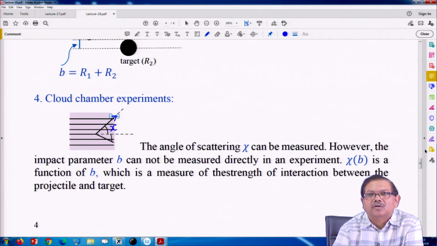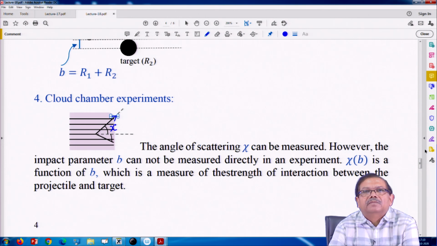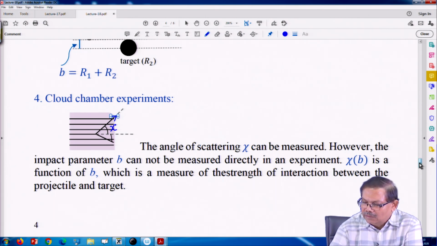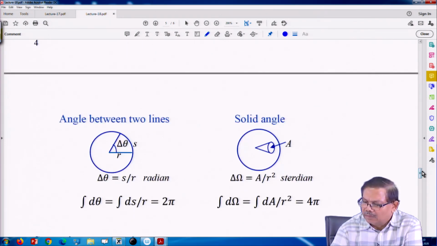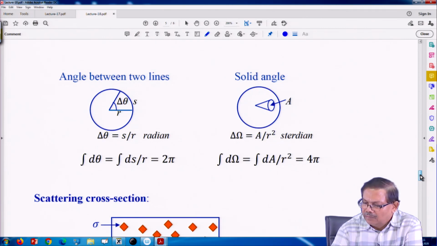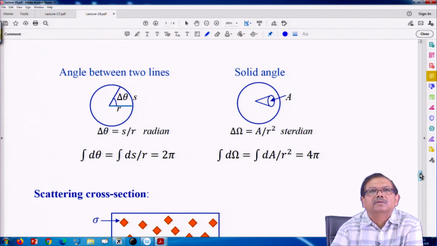So, a lot of particles are coming to an assembly of targets and some go unaffected, some are deviated because of these collisions. Okay. So, then we have to define something called the scattering cross section.